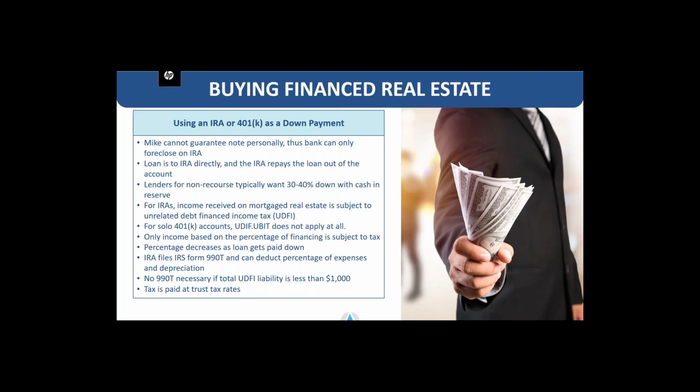Mike cannot guarantee the note personally, and thus the bank can only foreclose on the property owned in the IRA. The loan is to the IRA directly, and the IRA repays the loan out of the account. Lenders for non-recourse loans typically want about 30 to 40% down with cash in reserve.